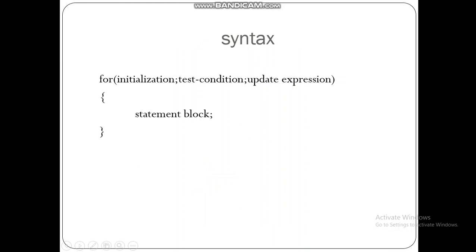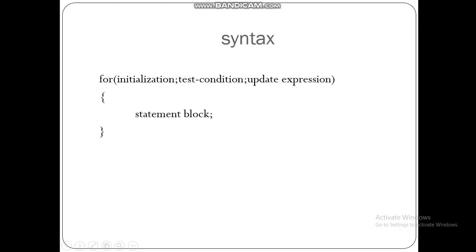This is the syntax for loop. So first we are going to write down for, within parenthesis we will do the initialization. It will end with a semicolon. Then again test condition, it will end with a semicolon, and then update expression. After that there is no semicolon, and then inside the loop we are having the statement block. Here for is a keyword.